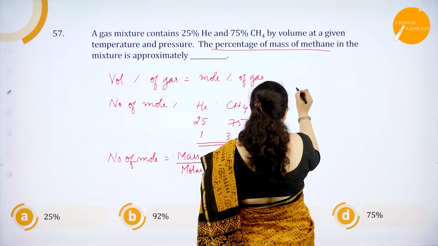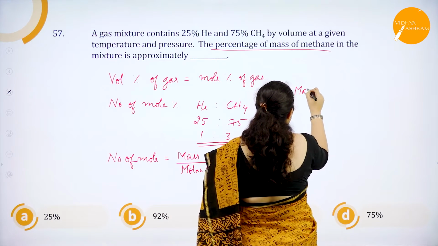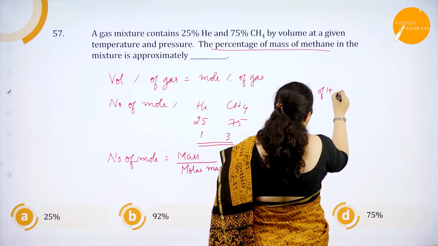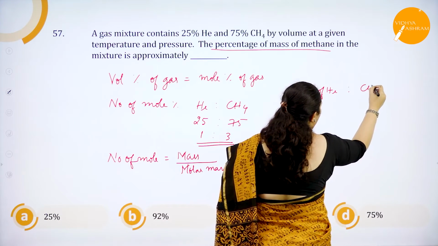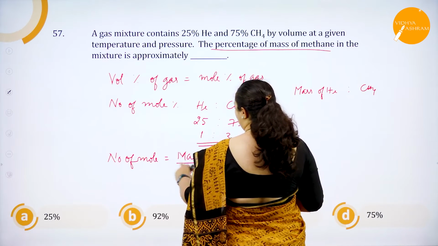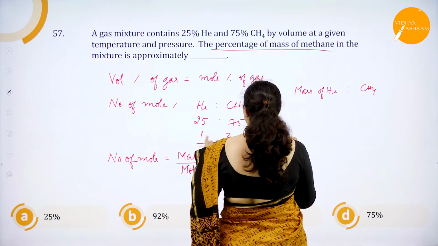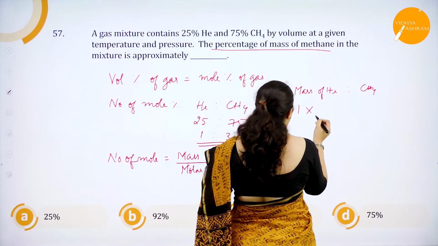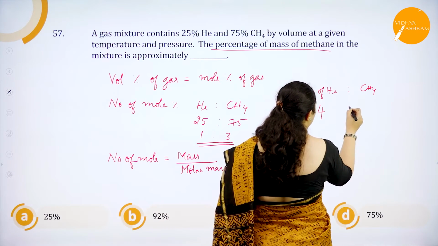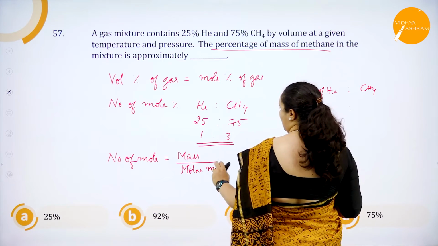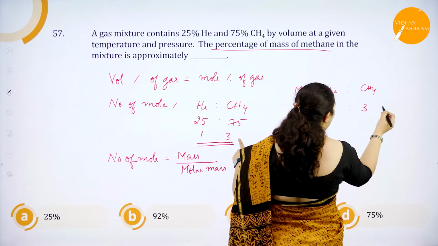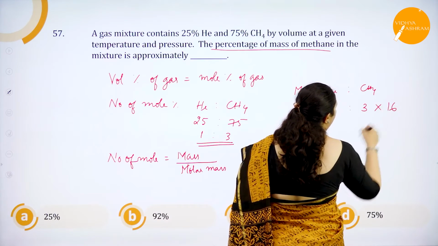I'll just take mass of helium, okay, is to mass of methane. So what is mass? Number of moles into molar mass. Number of moles of helium is 1, molecular mass of helium is 4, okay, and methane number of moles is 3 and molecular mass is 16.